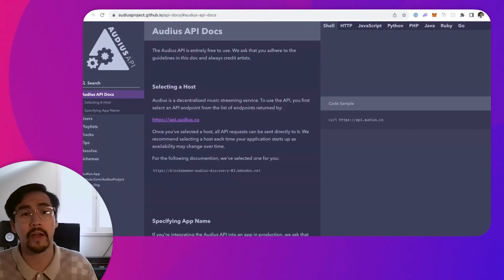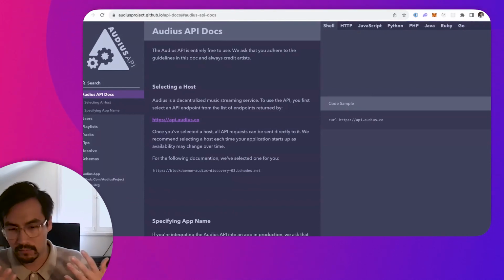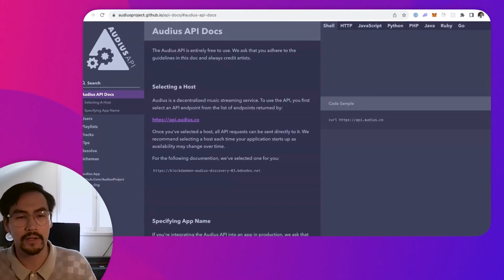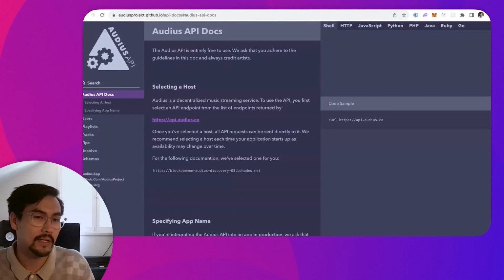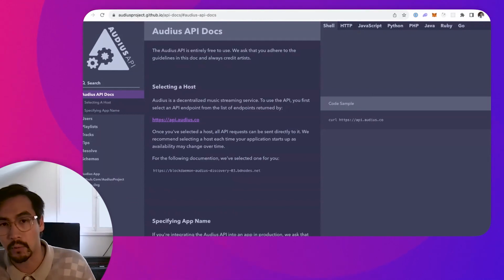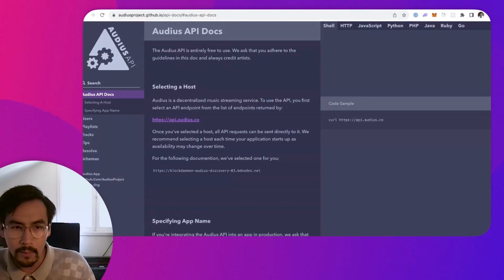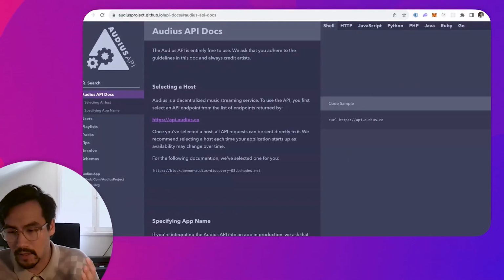We obviously have provided a first-party client, which probably many of you have seen, called Audius.co. That is an interface to Audius. You're able to create an account, listen to music, repost content, upload content, and all that. But it can be one of many, and it is in fact one of many today. There are many other apps that are able to contribute to the Audius catalog, and we'll get into how you can actually use some of the tools we've provided to upload your own content to Audius without even going through our first-party app. But anyway, backtracking to this API docs page here,